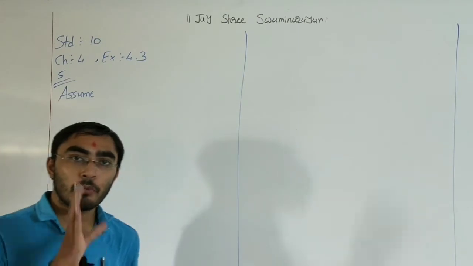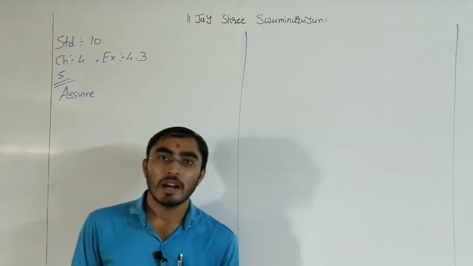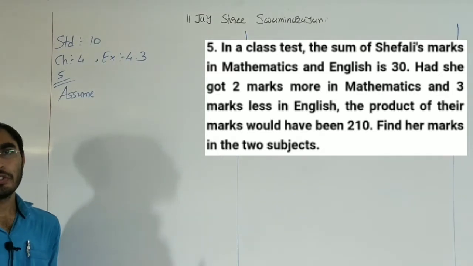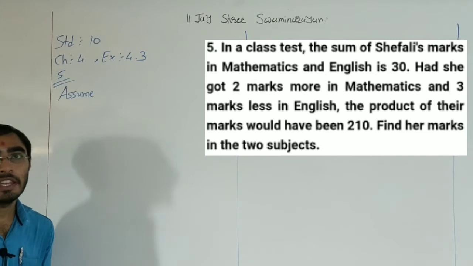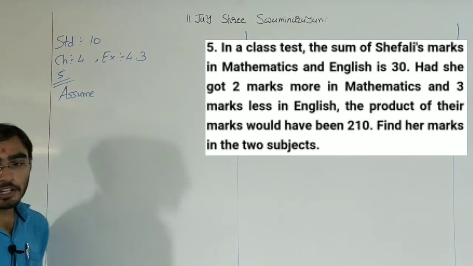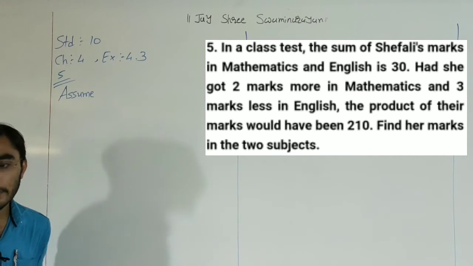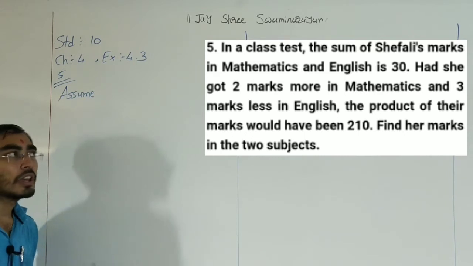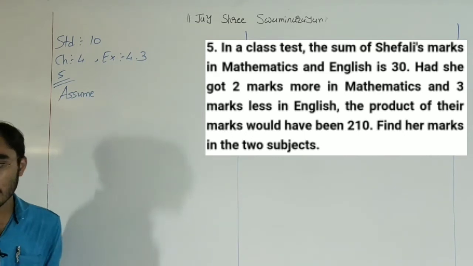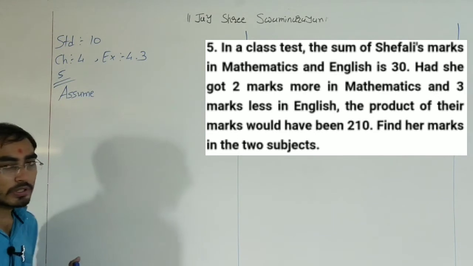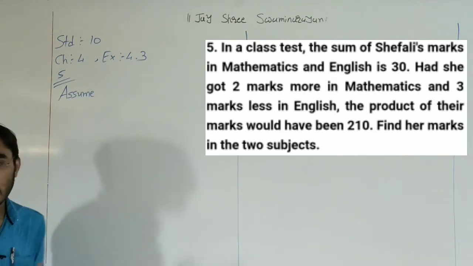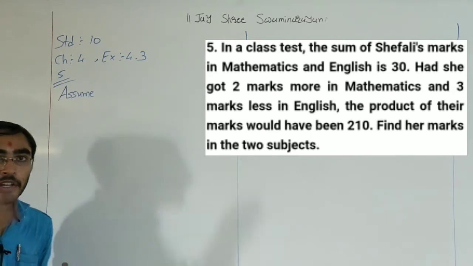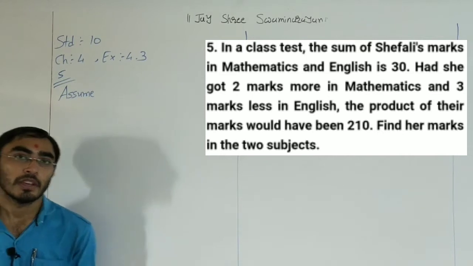Then, question number 5. First of all, read this question. In a class test, the sum of Shefali's marks in mathematics and English is 30. Had she got 2 marks more in mathematics and 3 marks less in English, the product of their marks would have been 210. Find her marks in 2 subjects.